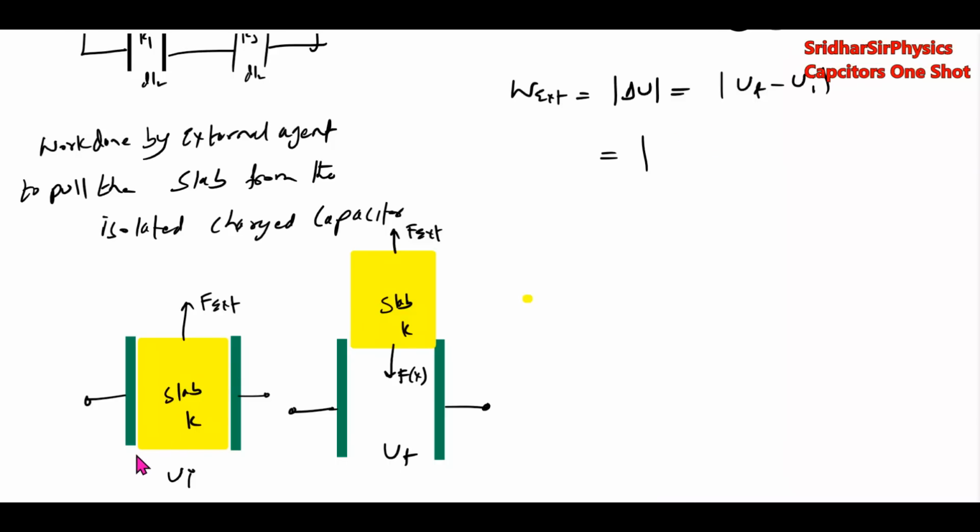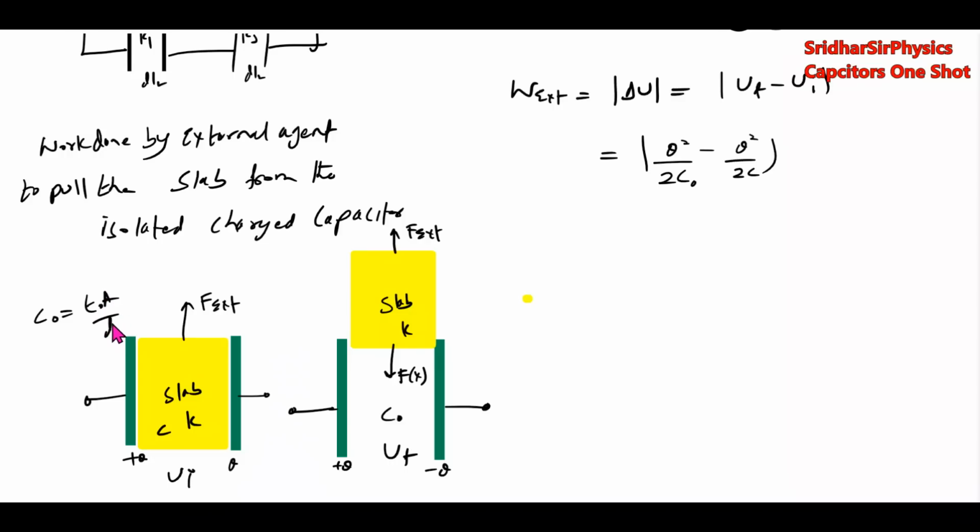Charge will remain the same, it will not change. Only capacitance will change. So Q square by 2C minus Q square by 2C naught. What is C naught?